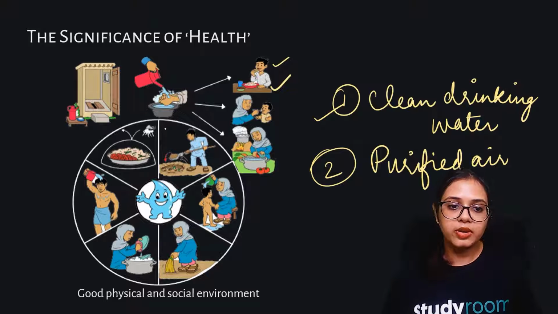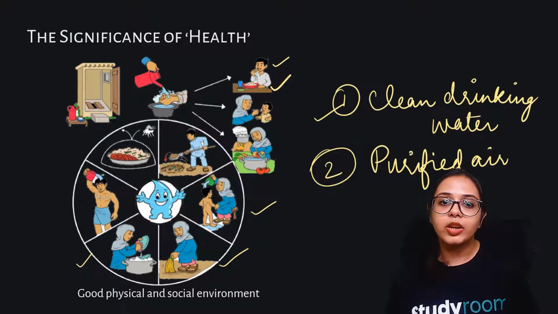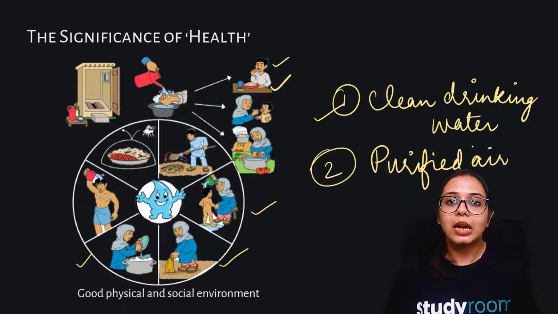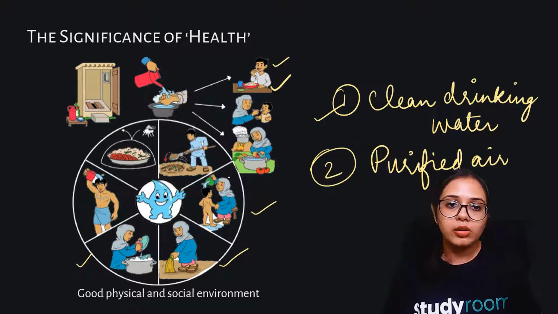For example, in this picture you see that this lady is bathing her son, and then she's sweeping, and then she's washing clothes. So this water that she is using may be fit or may be unfit. That totally depends on that person's living physical and social environment. Also, the food that we are eating should be protected from contamination.